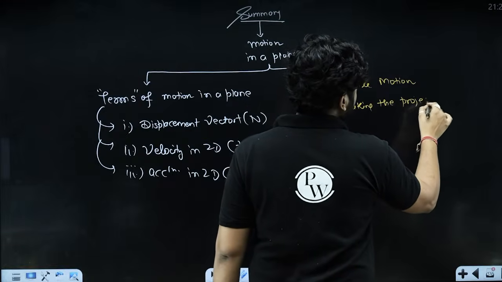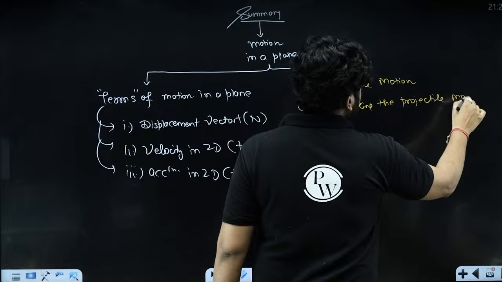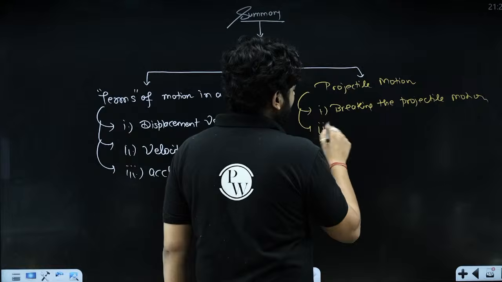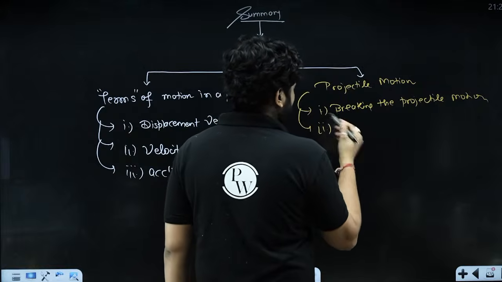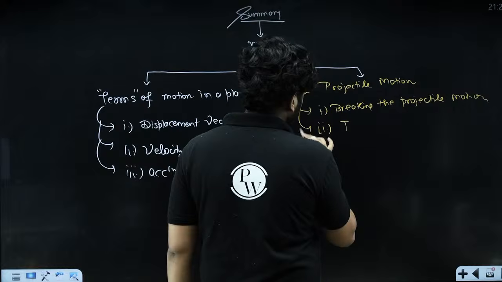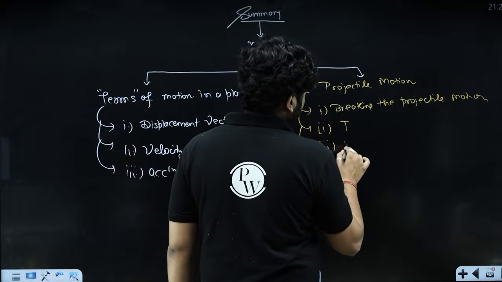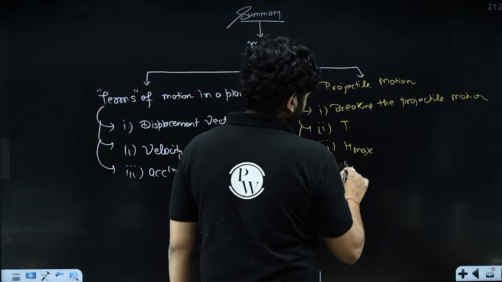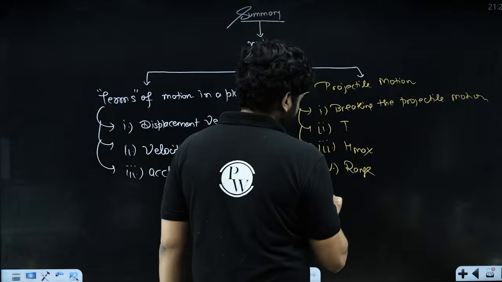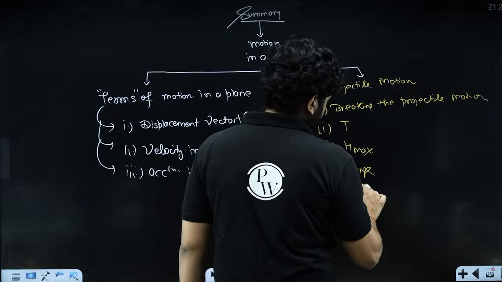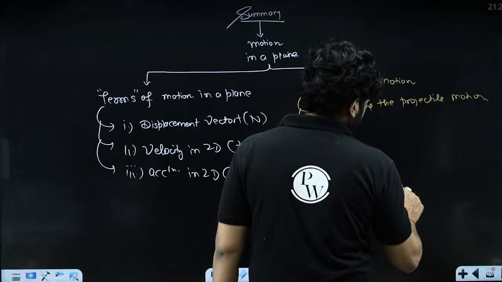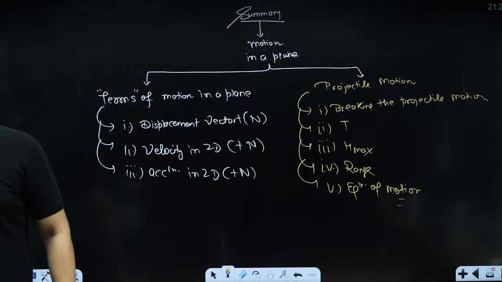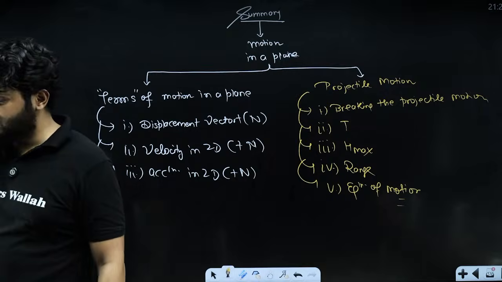This is the most important part. After that, we talked about how to analyze the horizontal and vertical components and calculate the time of flight, the maximum height of projectile, range of projectile, and equation of motion of projectile. Right? So these are the things we have discussed in this particular lecture.